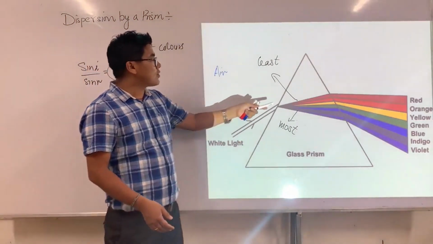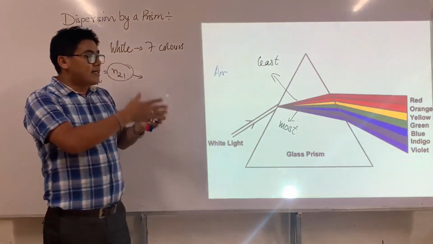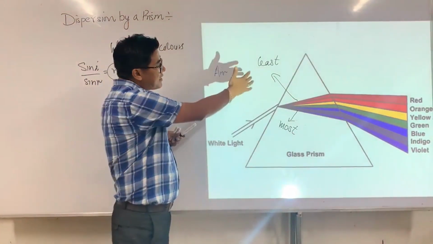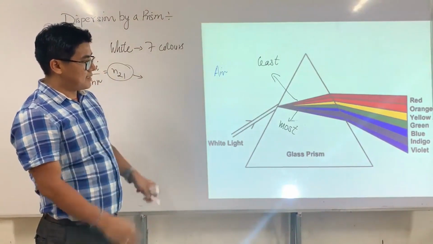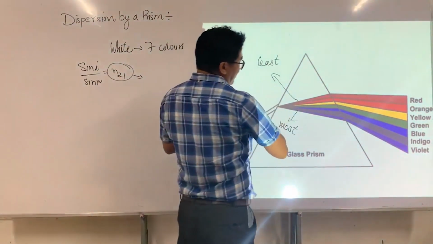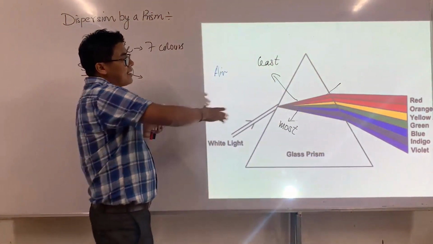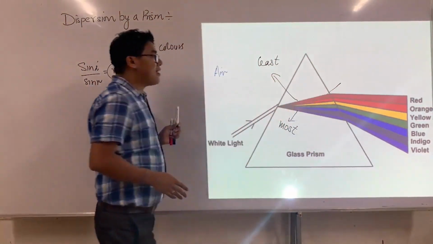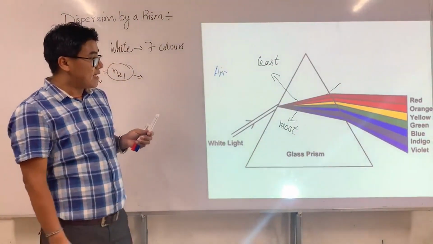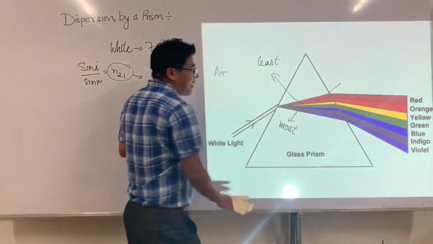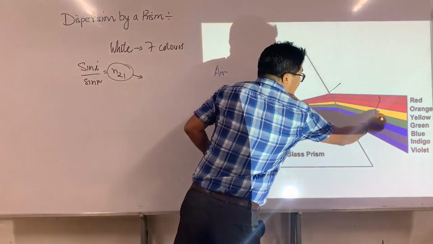Why? Because light of different colors refracts at different angles, so splitting takes place. Again, look here. When light comes out from this, the red color undergoes the least bending and the violet color undergoes the maximum bending. It further separates.